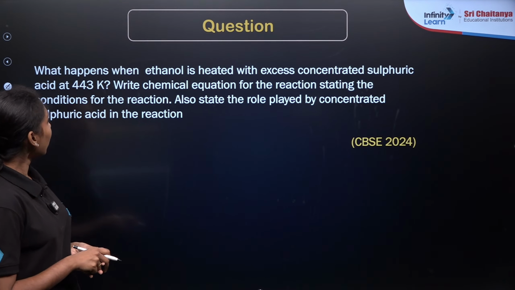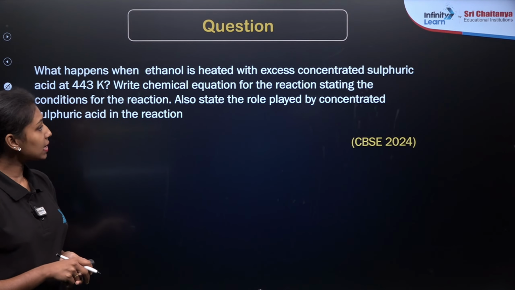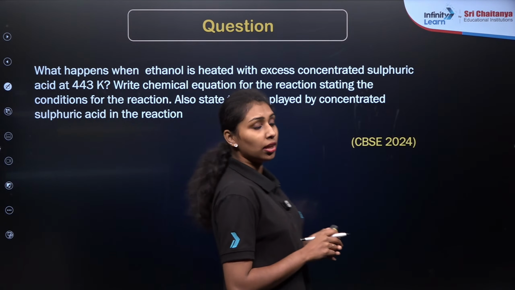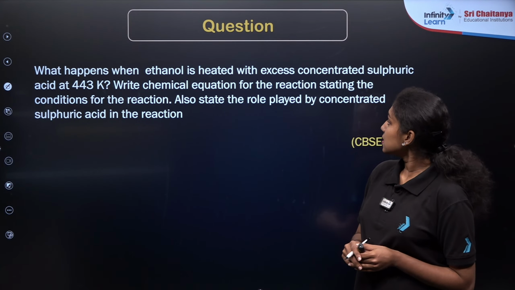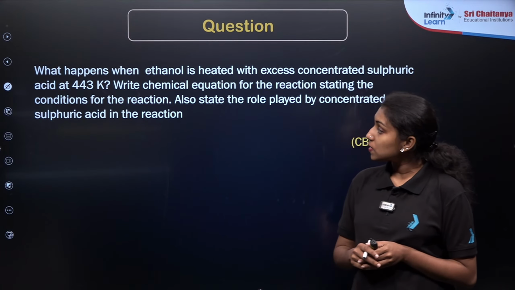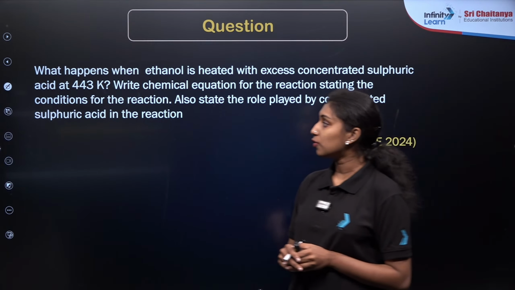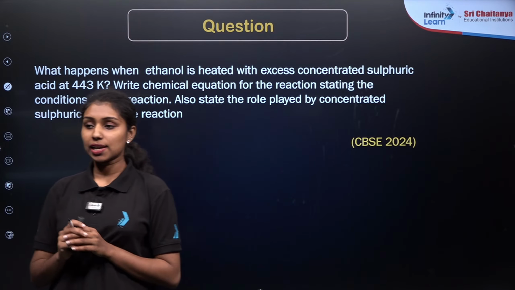Here is the next question. What happens when ethanol is heated with excess concentrated sulfuric acid at 443 Kelvin? Write the chemical equation for the reaction, stating the conditions. Also state the role played by the concentrated sulfuric acid in the reaction. This reaction is very important.